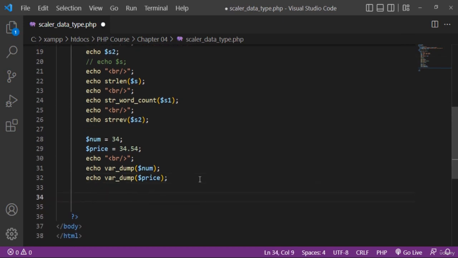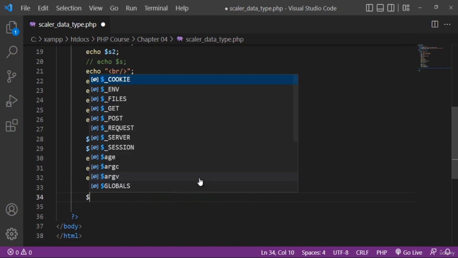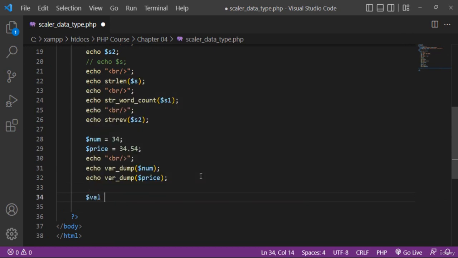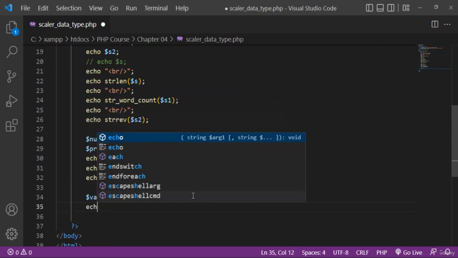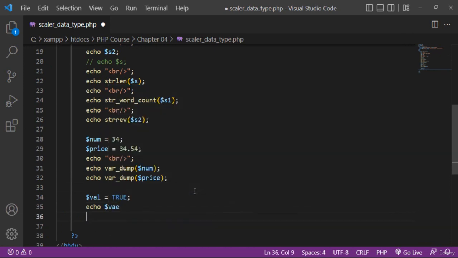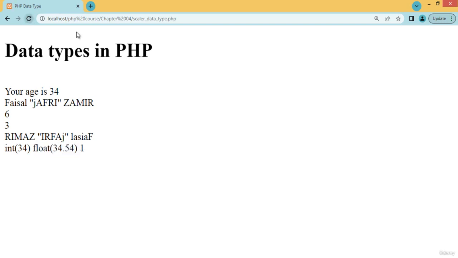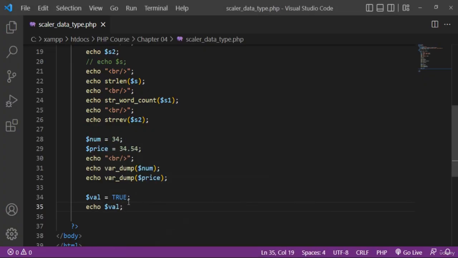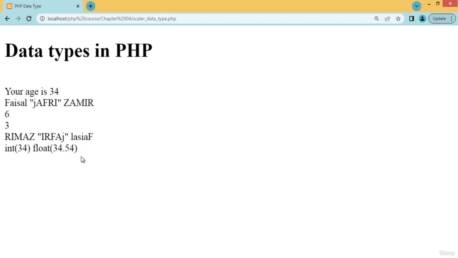Another is the Boolean data type, for example, val is equal to true. In capital or lowercase you can provide. So echo, when you display val, its value 1 is displaying, because true means 1 and false means 0. For false, it will display 0, or nothing.